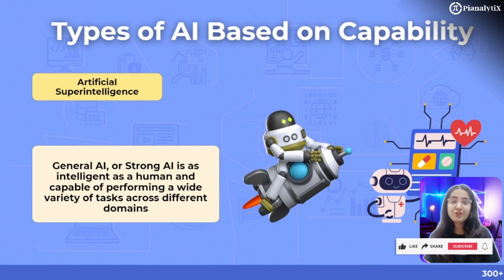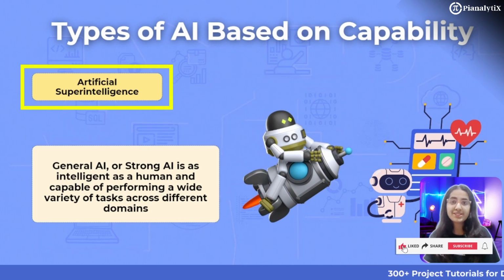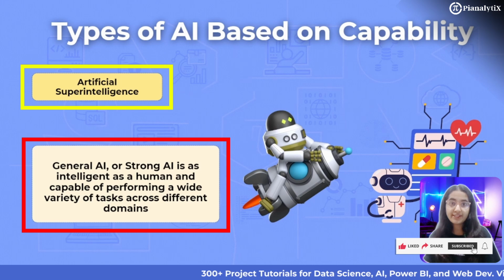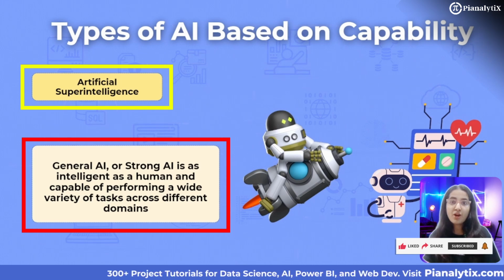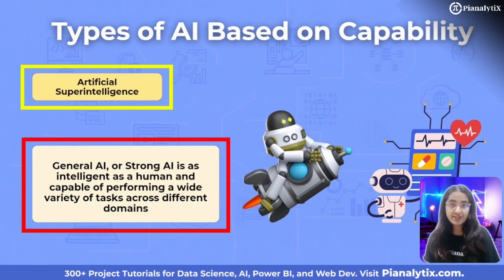Lastly, we have artificial superintelligence, also known as ASI, which represents an AI that surpasses human intelligence in every domain, from scientific discovery to social understanding and creativity. ASI would not only be able to perform all tasks a human can, but also exceed human capabilities, leading to potential breakthroughs in fields like medicine, engineering, and even philosophy.